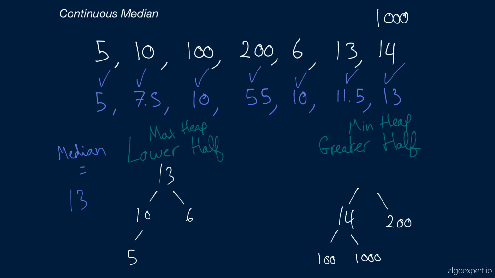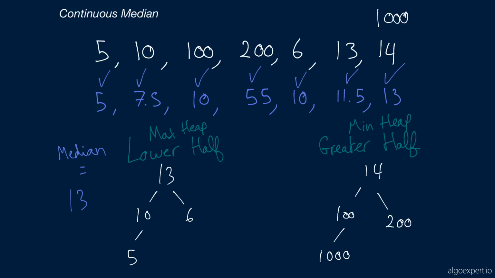And then similarly, here in this min heap for the greater half, we'd have to reformat it. When we remove the number 13, we would sift everything down, and we would have probably the number 14 here, pointing to the number, I'd say, 100, which then points to 1,000, right? And so then from there, we could compute the median, which would probably be 13.5. But so you see, that's the algorithm.